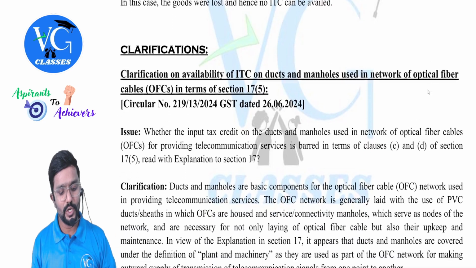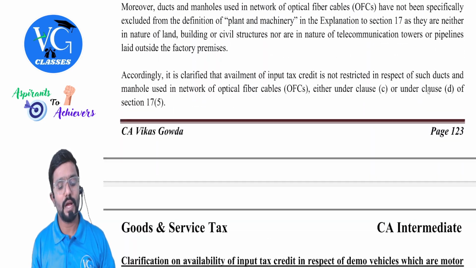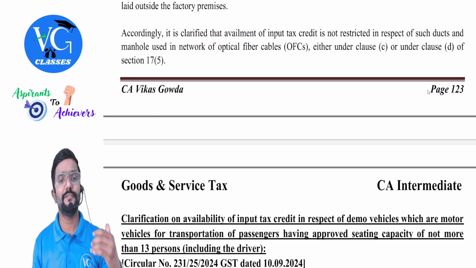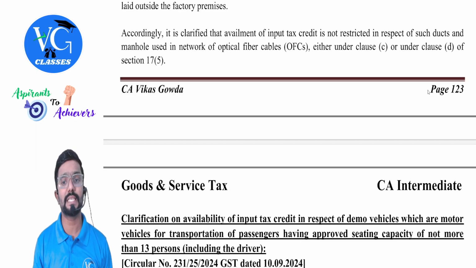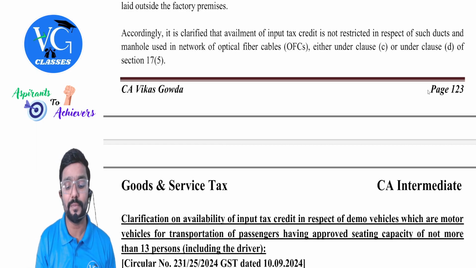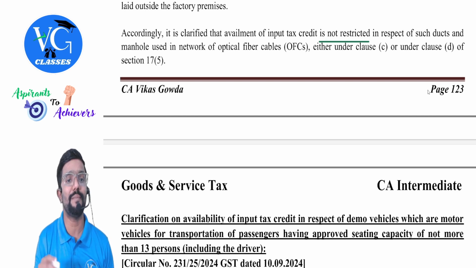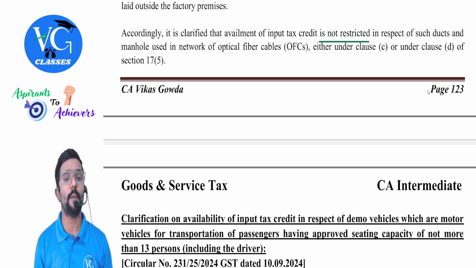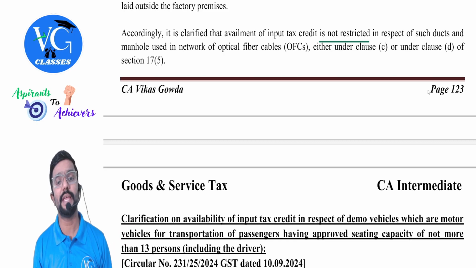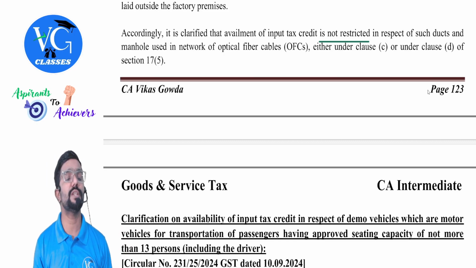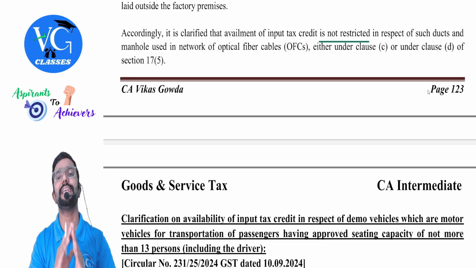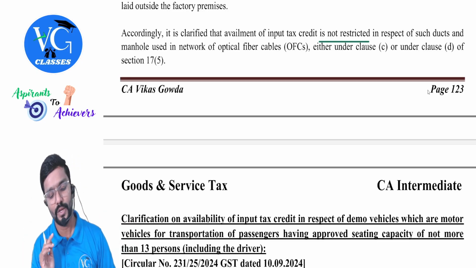So the final conclusion is accordingly, it is clarified that availment of input tax credit is not restricted. That means credit is available. Yes, in respect of such ducts and manhole used in the network of optical fiber cables, either under clause C or under clause D of section 17.5. In simple, credit is not blocked, guys. Okay, sir.